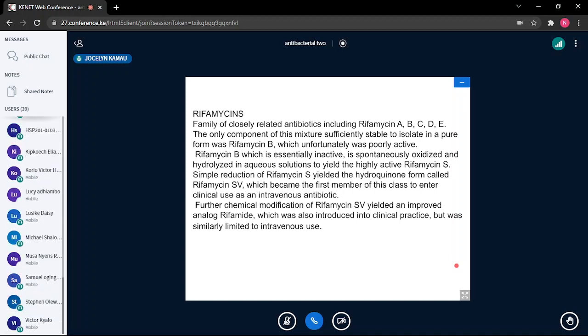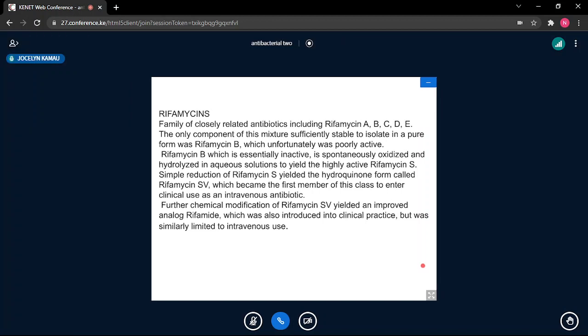Again, the rifamycins are a group of drugs. They're actually antibiotics that are naturally occurring, and because they are naturally occurring, remember when we were doing the antibiotics, I believe we did mention most of these naturally occurring drugs usually occur as mixtures of different compounds, but the different compounds differ very slightly.